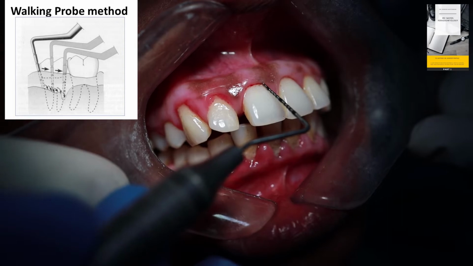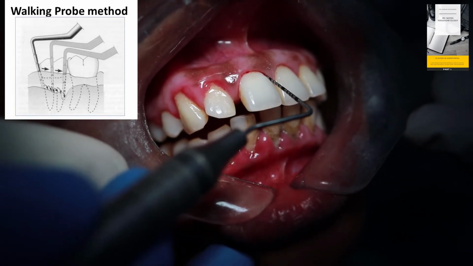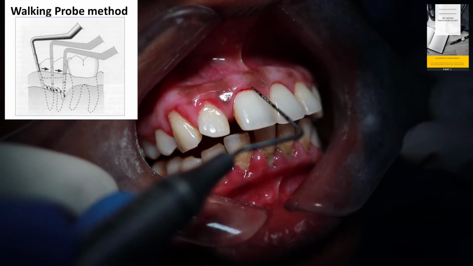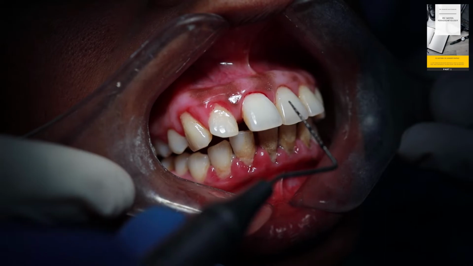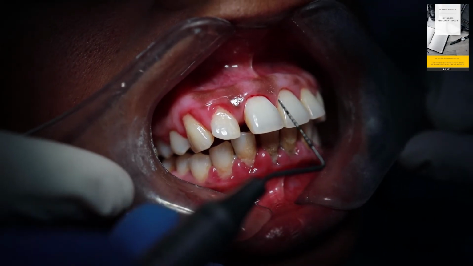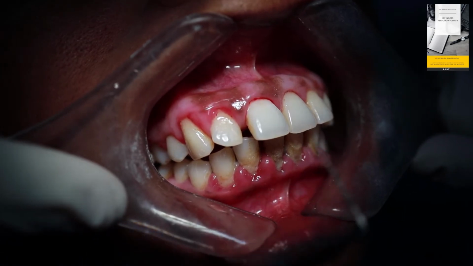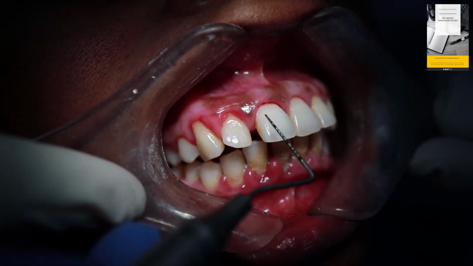Again, partially it is taken out and moved on to the next surface, and again it is reinserted. As such, we are evaluating the probing pocket depth around all the surfaces of the teeth. This will help us to evaluate what will be the morphology of the bone, whether it is regular or irregular. Next point, the probing pocket depth is recorded to know the treatment plan.